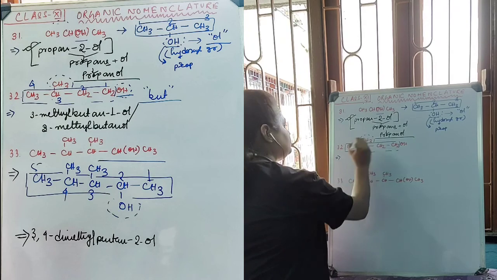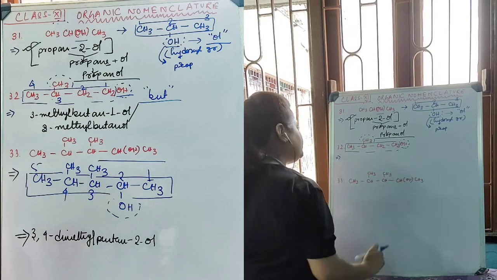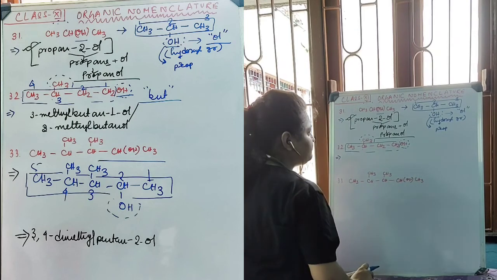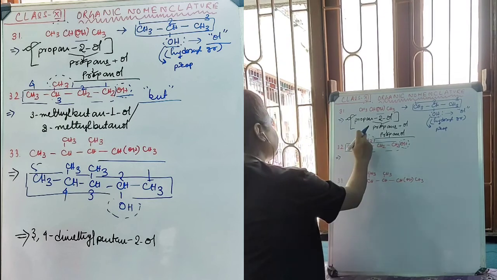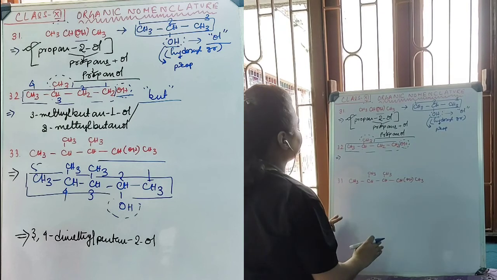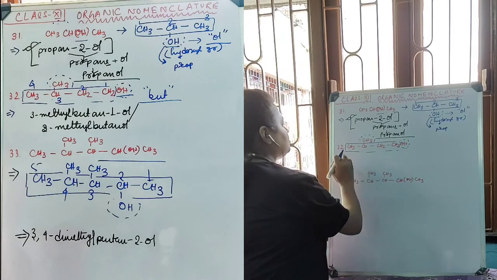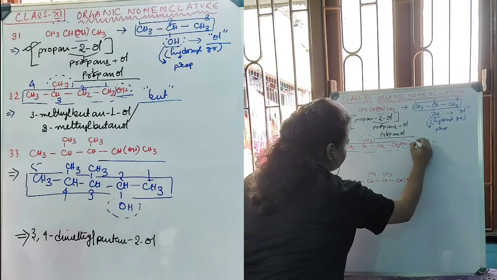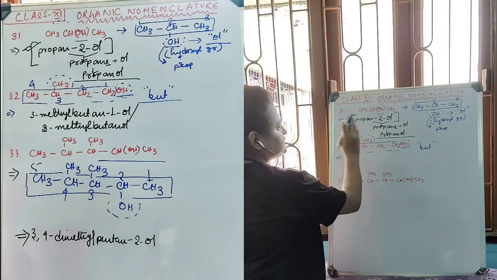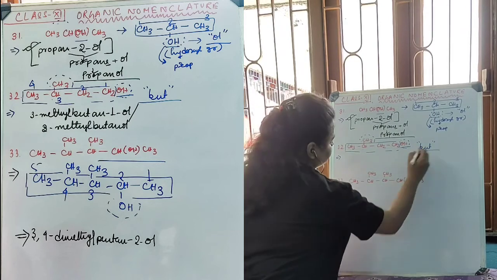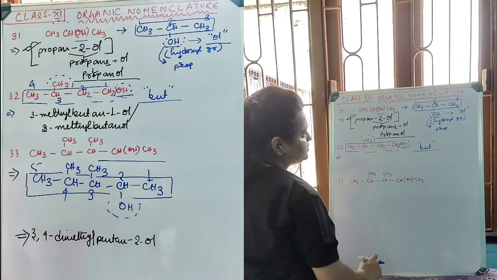Therefore, this methyl group is going to be a substituent, and this OH group is going to be our functional group. OH group is the principal functional group, and obviously the OH group is the prioritized one. Therefore, the name of the methyl group is going to be situated before the actual name of the chain, which for this particular compound, 1, 2, 3, 4, is but. And the name of the OH group is going to be situated after it, and the name that we will use is the suffix name of OH, which is ol.